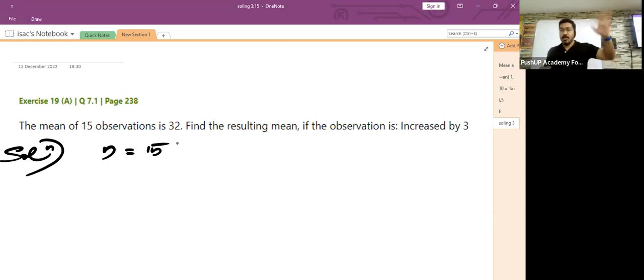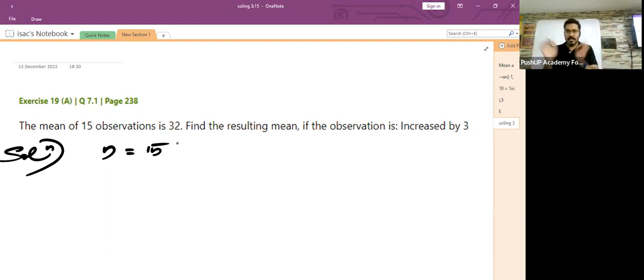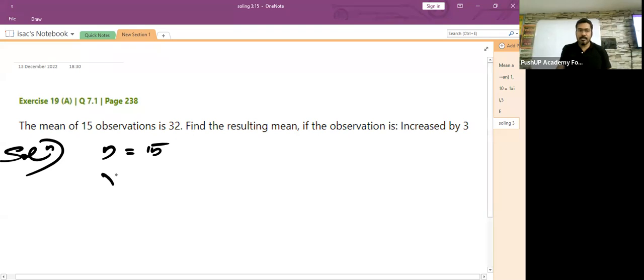So here we don't know exactly what the observations are. We have no idea about it. We just know in this given list, there are 15 observations. And if you take the average of these 15 observations, that would be equal to what?